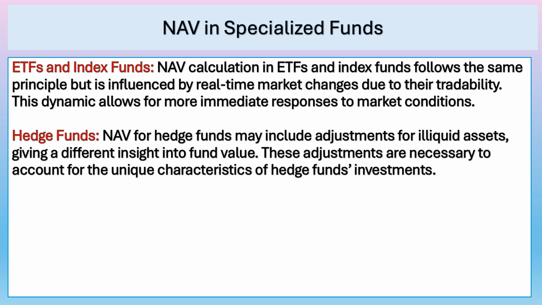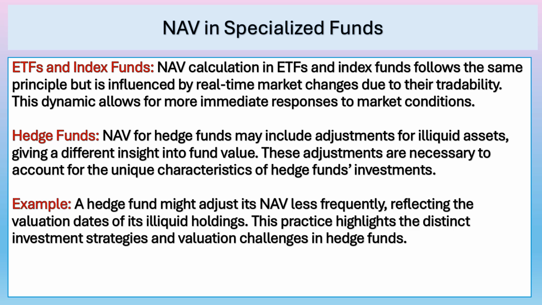Hedge funds. NAV for hedge funds may include adjustments for illiquid assets, giving a different insight into fund value. These adjustments are necessary to account for the unique characteristics of hedge fund investments. For example, a hedge fund might adjust its NAV less frequently, reflecting the valuation dates of its illiquid holdings. This practice highlights the distinct investment strategies and valuation challenges in hedge funds.